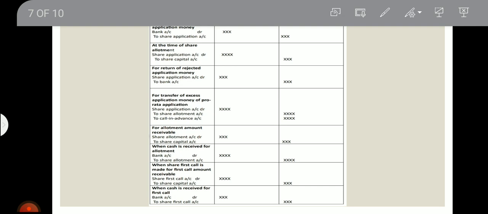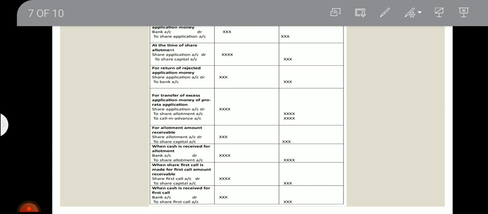When the first call is made for the first call amount receivable, share first call account debit to share capital account. So the share first call amount is receivable. When cash is received for the first call, bank account debit to share first call account, the amount received towards the first call will be recorded here.